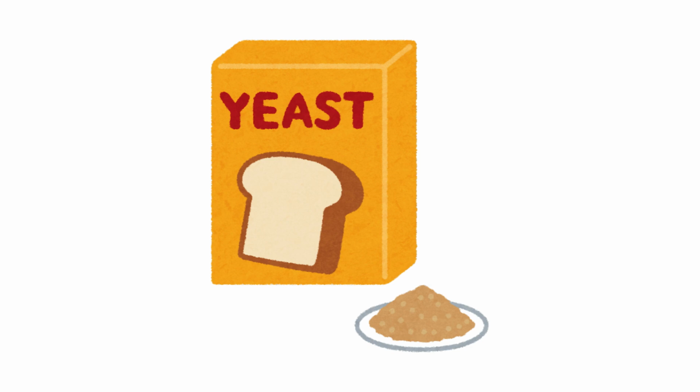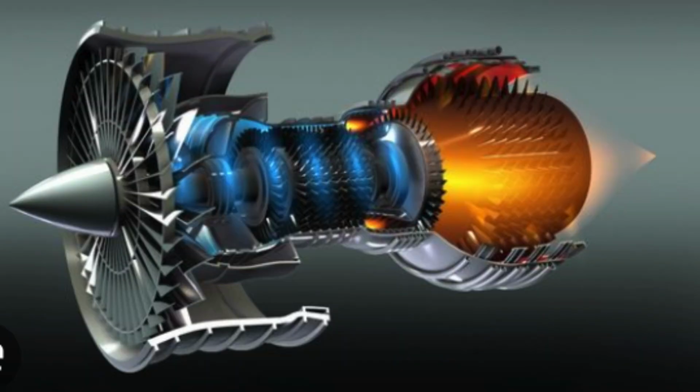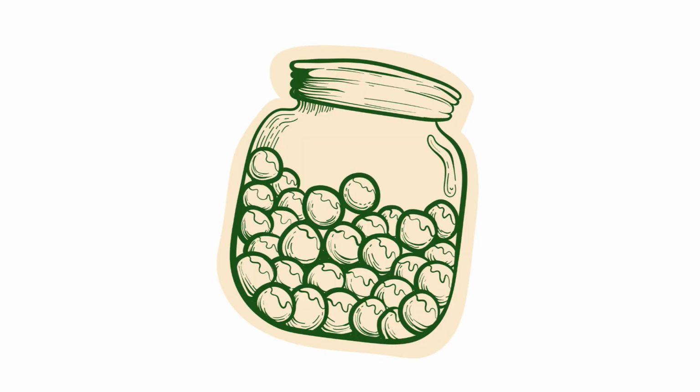Today we're starting a 4-part deep dive into the kitchen's smallest machine, yeast. Part 1, the propulsion system. Yeast functions as a biological propulsion system through the metabolic process of anaerobic fermentation.